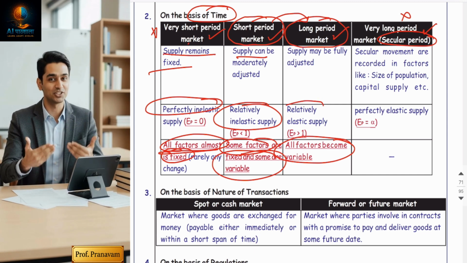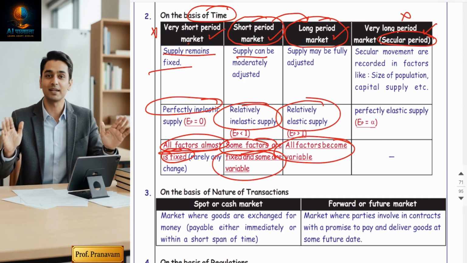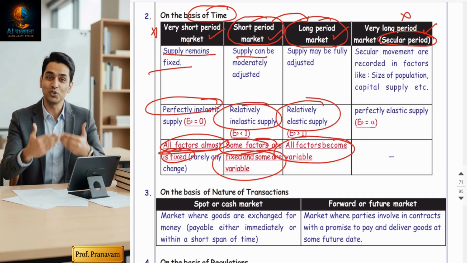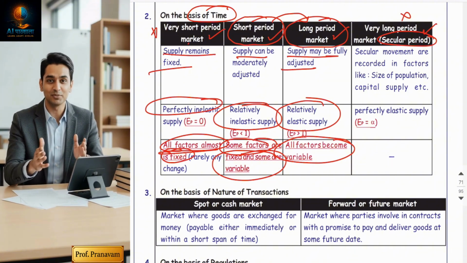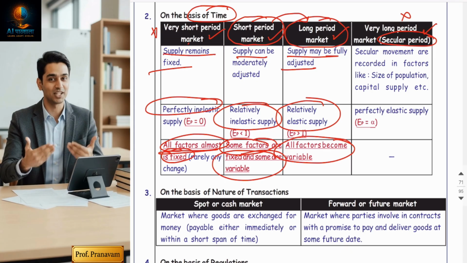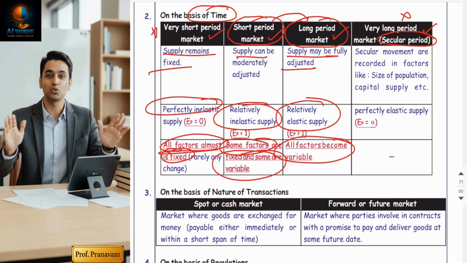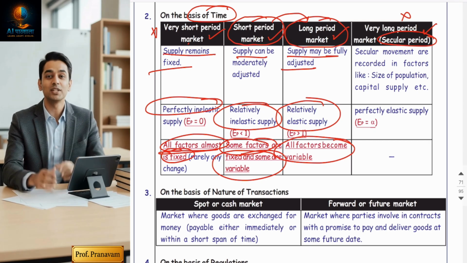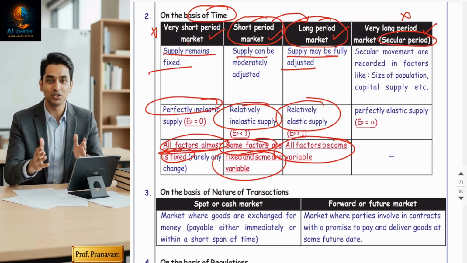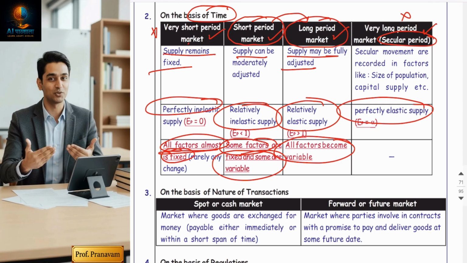Yes, in this period, supply is relatively elastic. Relatively elastic supply means supply can be fully adjusted. Ep is greater than 1, more change in supply. And then very long period. In the very long period, all factors are variable and the supply is perfectly elastic.